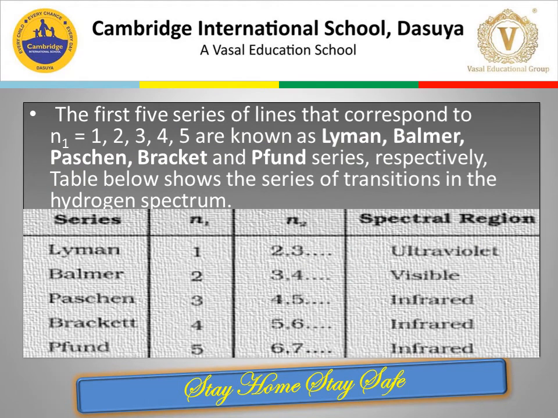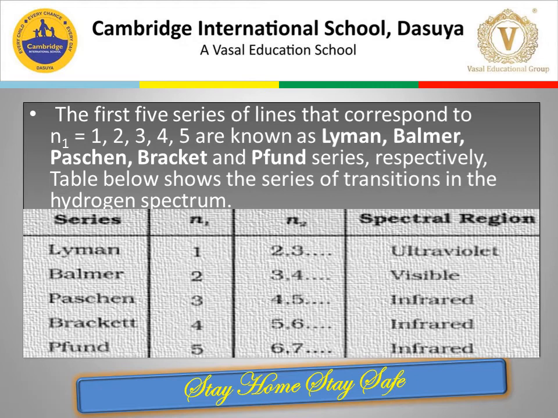The first 5 series of lines that correspond to n1 equals 1, 2, 3, 4, 5 are known as the Lyman series, the Balmer series, the Paschen series, the Brackett series and the Pfund series. The table below shows the series of transitions in the hydrogen spectrum. For the Lyman series, n1 equals 1 and n2 can take up the value 2, 3, 4, 5, etc., and it is seen in the ultraviolet region.